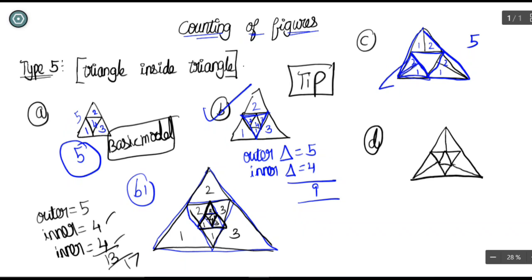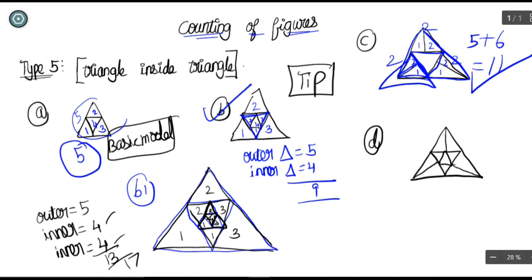This big vertex is already counted while counting the basic model triangle. So you have to only count the innermost triangles. So 1 2, 1 2, 1 2. Here 2, here 2, here also 2. So totally 6 triangles, equal to 11 triangles in this option.